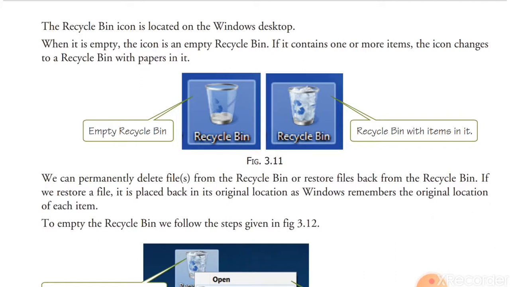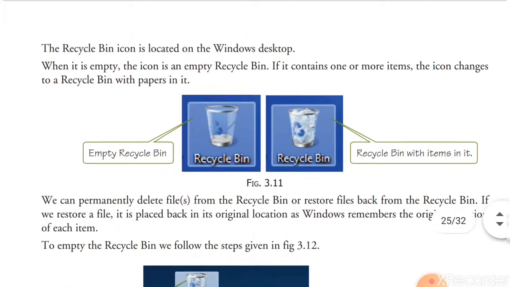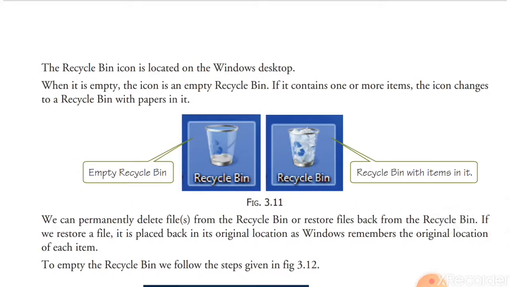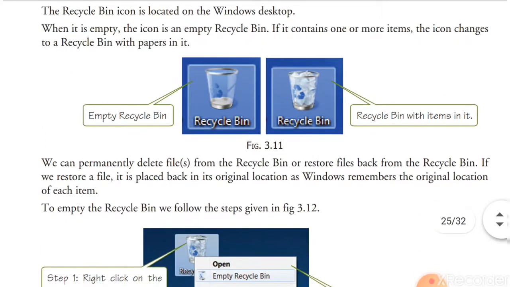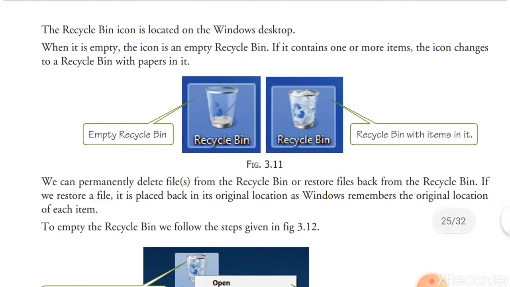So there are two types of deletion of a file or folder from Windows: temporary deletion and permanent deletion. Normally any file that you delete by the delete option will be moved to the recycle bin. But any file you delete by the Control Alt delete option will not be stored in the recycle bin. Recycle bin has two icons.